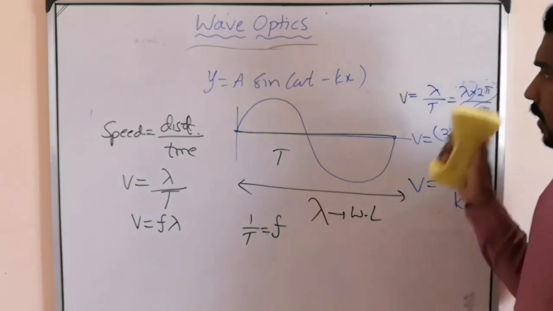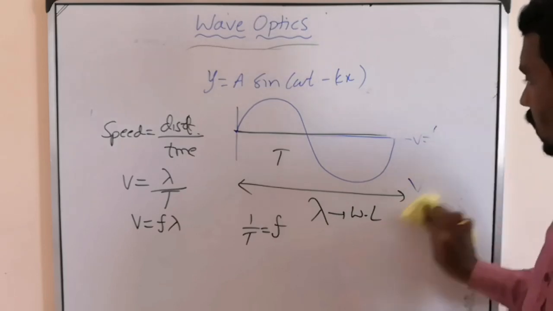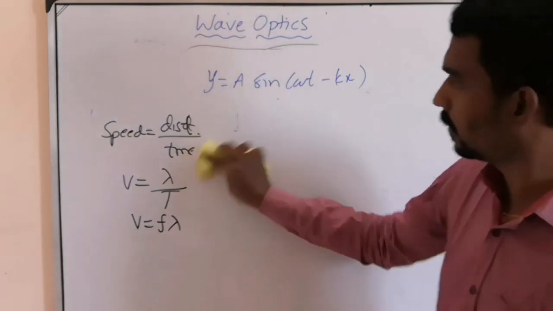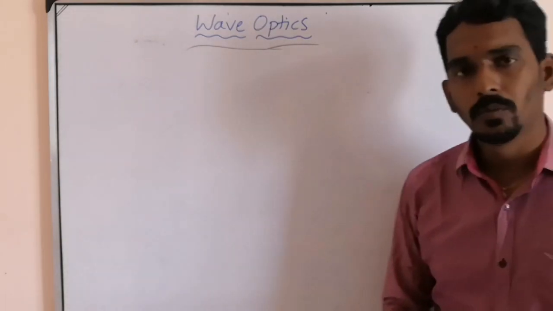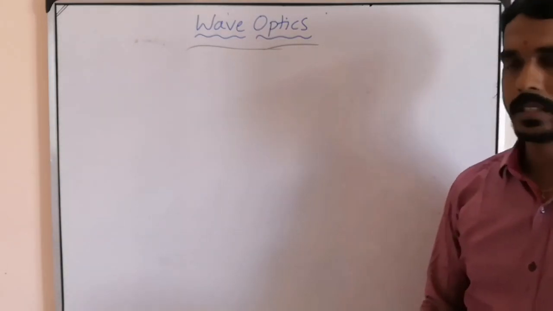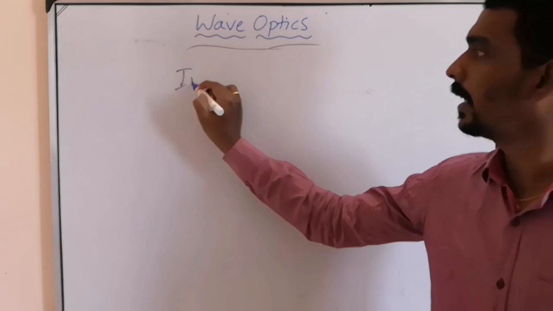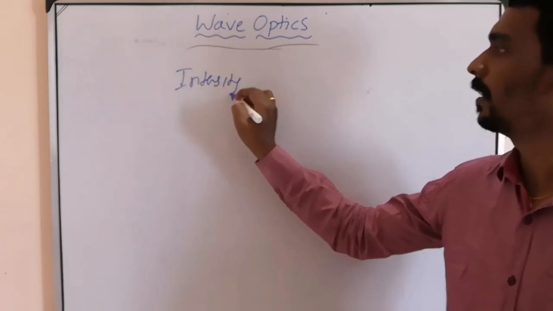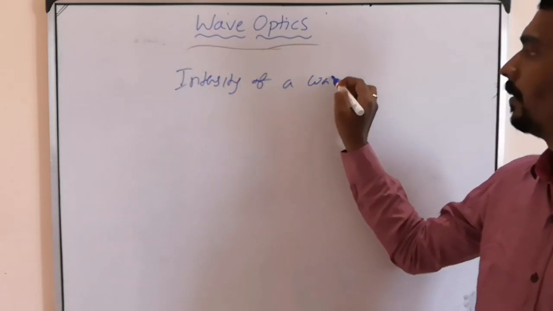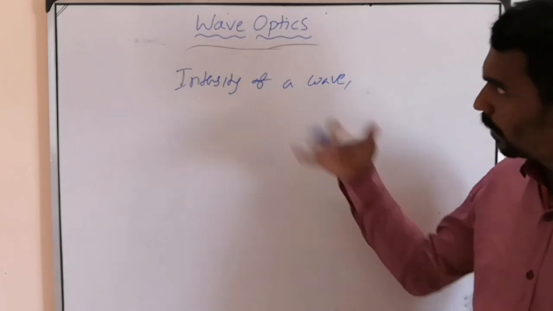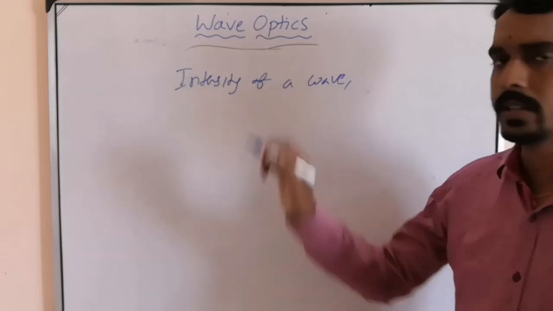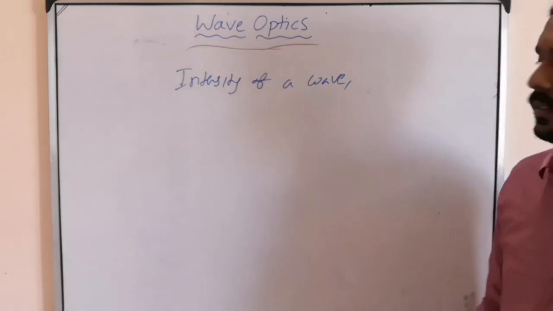But before that, from the first PU waves chapter, you have studied one thing, that is the intensity of a wave. That is also important, because in wave optics we completely talk about the intensity of a wave.